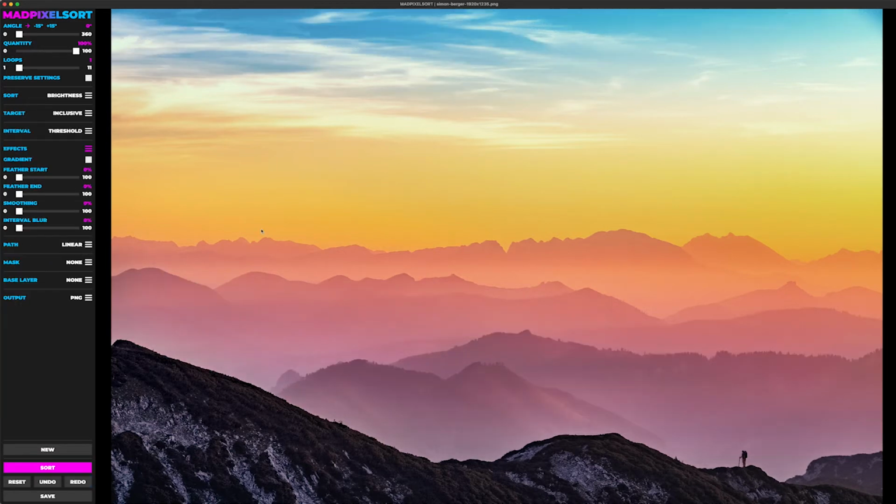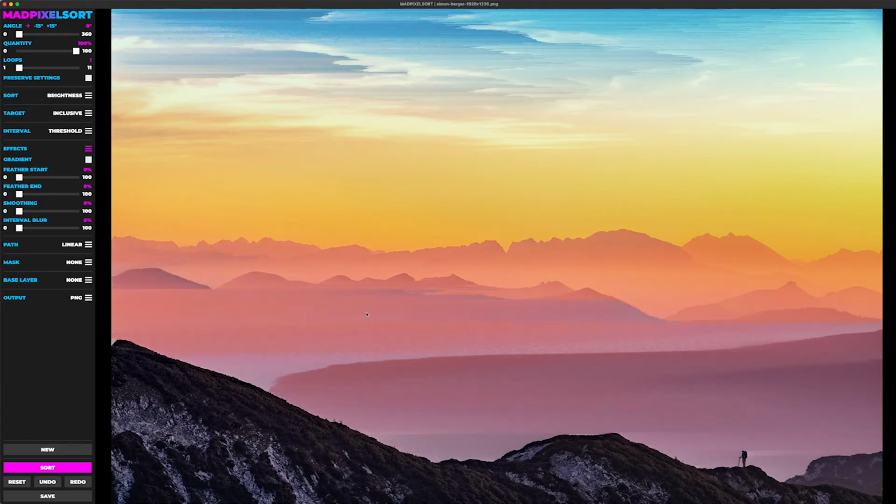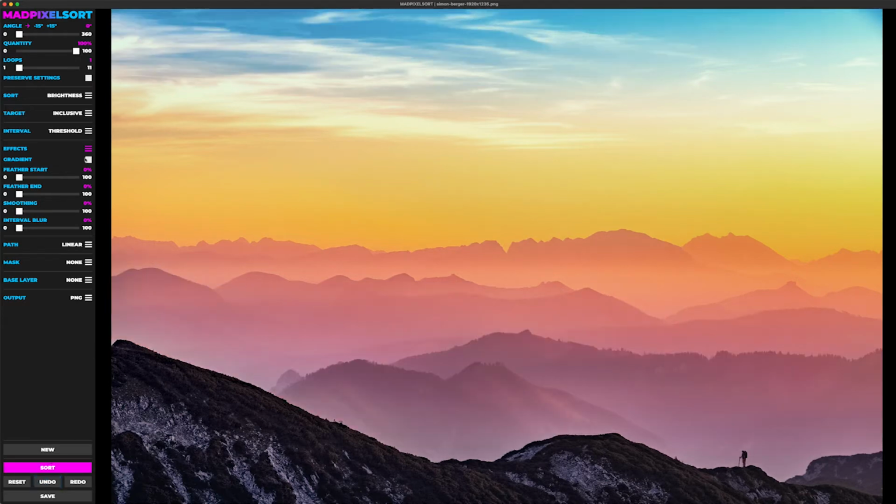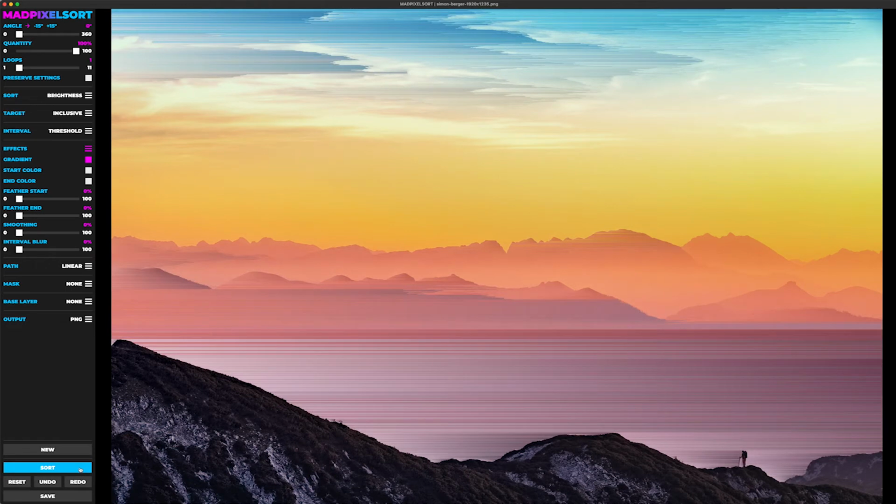All right, now on to effects. The gradient mode essentially replaces each interval with a gradient that is defined by its first and last pixels. So we're going to sort another inclusive threshold here, and we're going to turn on gradient mode and see a difference. As you can see, it takes the first pixel and the last pixel and then creates a gradient between the two.